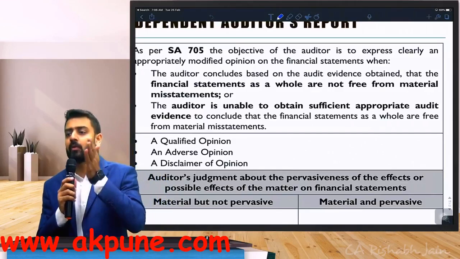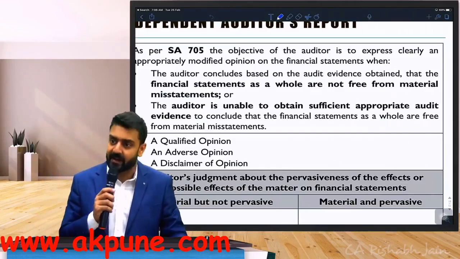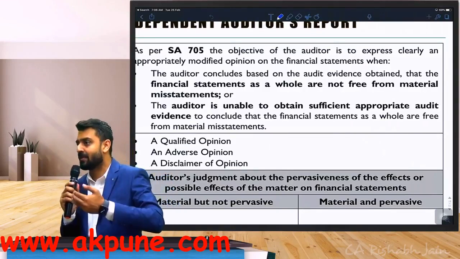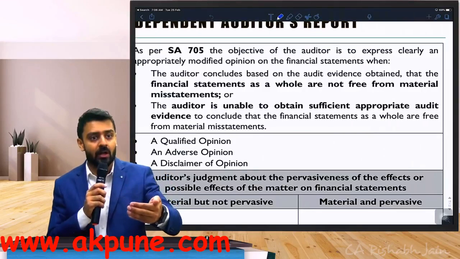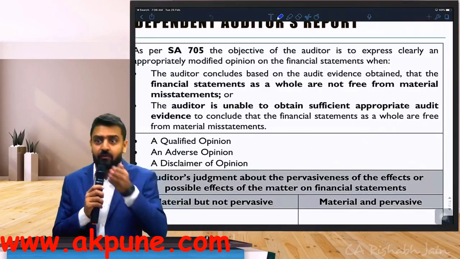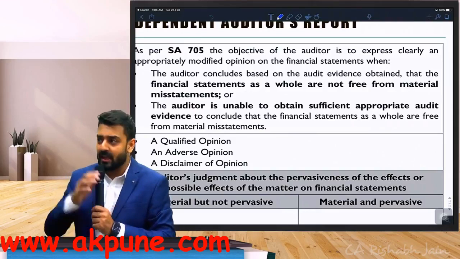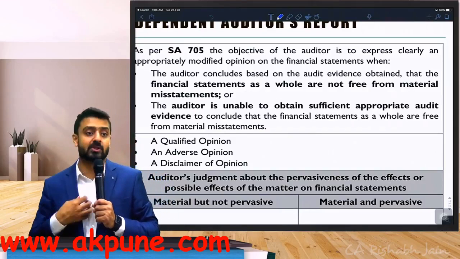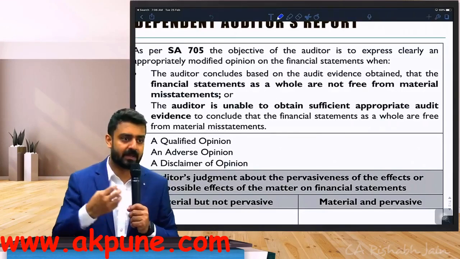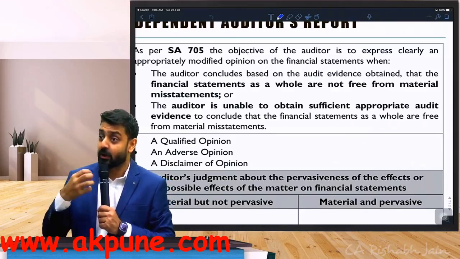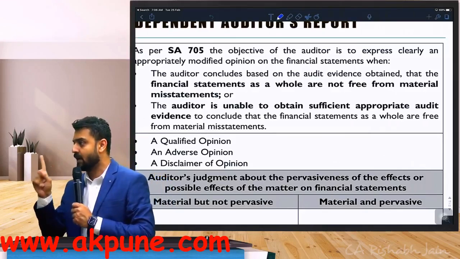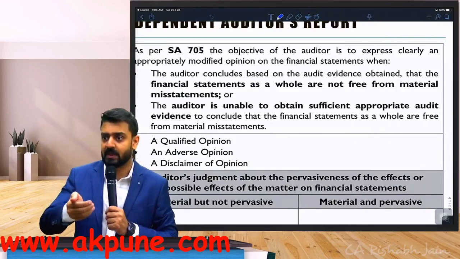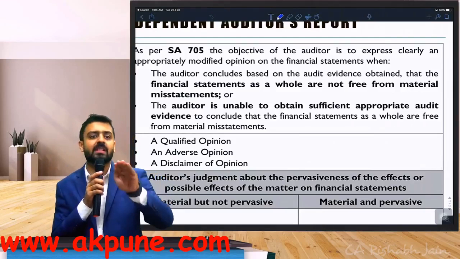Situation number 2, which is quite rare, is when you are unable to obtain evidences. We will discuss that situation today, 2-3 instances. But situation number 2 is more extreme, when you're unable to obtain evidences at all. So I cannot even conclude whether it is free from material misstatement or not. So taking a conservative point of view, since evidence itself is not available, I'm going to assume that there can be possible misstatements. We are going to discuss 2 words again and again today. Either you come across a misstatement or you believe that there can be a possible misstatement. In these 2 situations, we go towards the modified opinion.